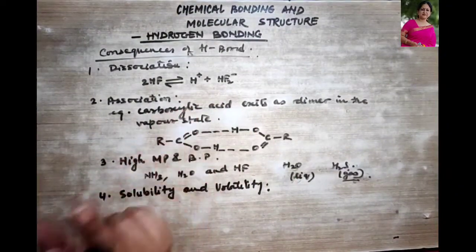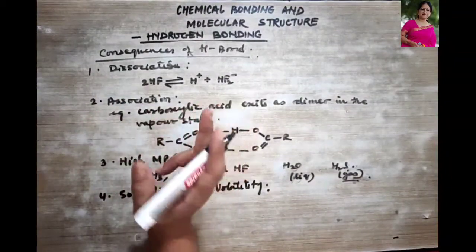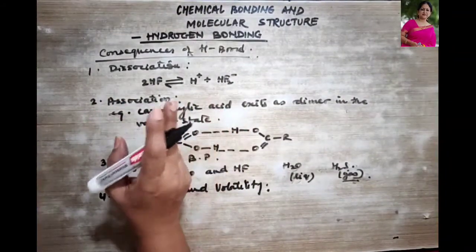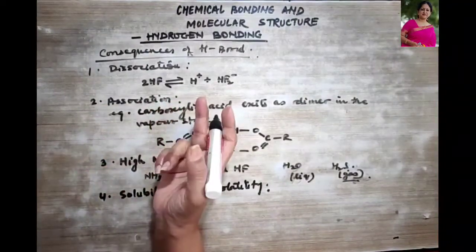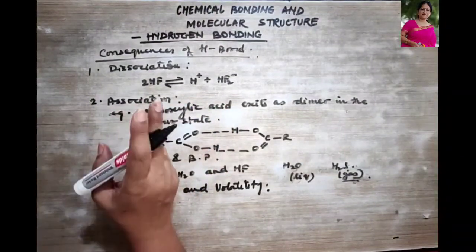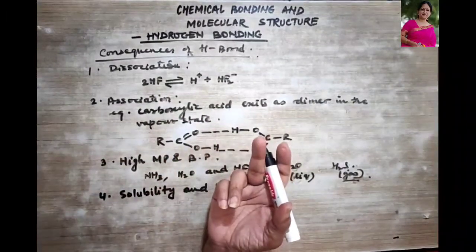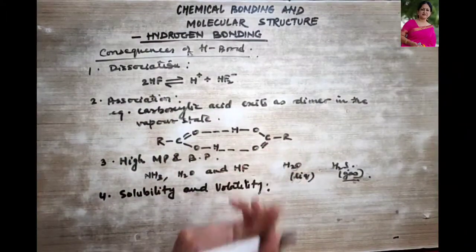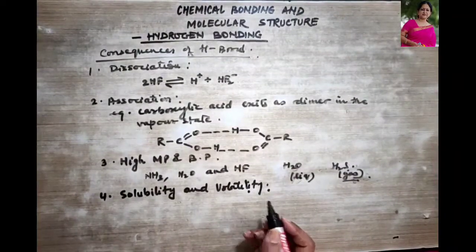Why? Because para-nitrophenol can form intermolecular hydrogen bonds, and ortho-nitrophenol, as I had told you, forms intramolecular hydrogen bonds. So due to this reason, para-nitrophenol is less volatile than ortho-nitrophenol, right? So this explains the solubility and volatility.